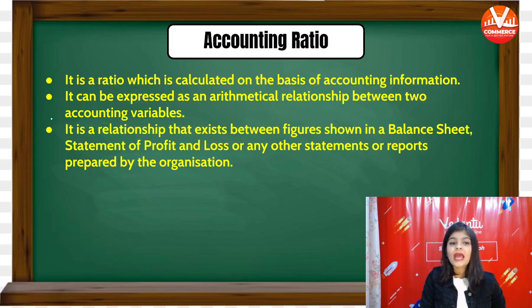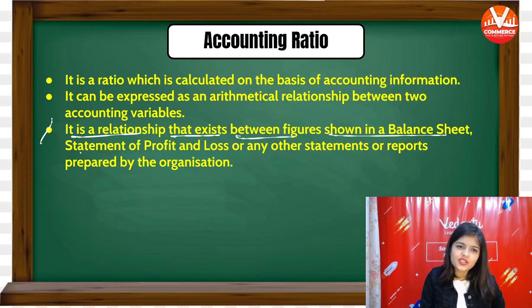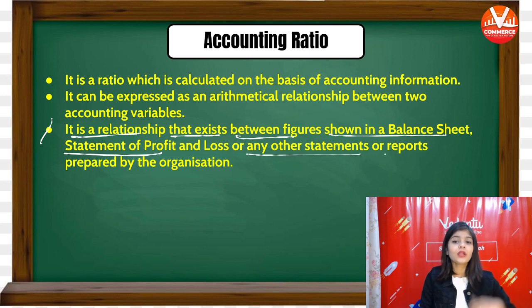Also, it is a relationship that exists between figures shown in the balance sheet, statement of P&L, or any other statement or reports prepared by the organization.